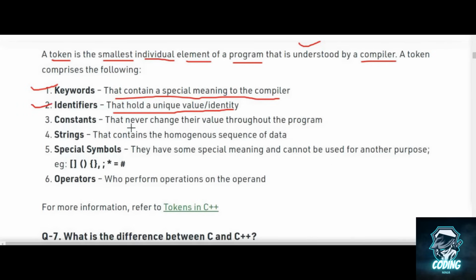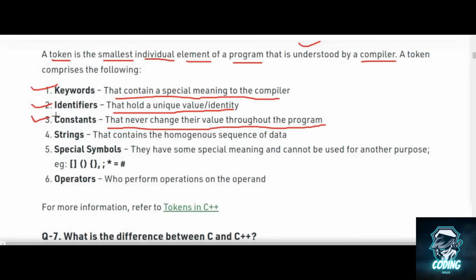Next, we have constants that never change their value throughout the program. So if you want to define a value that will remain constant throughout the program execution, no matter what the conditions are, you define that variable by using the constant keyword. Yeah, const is also a keyword.